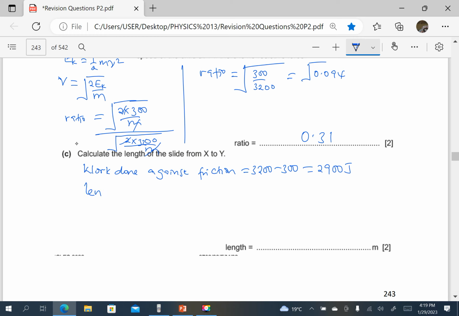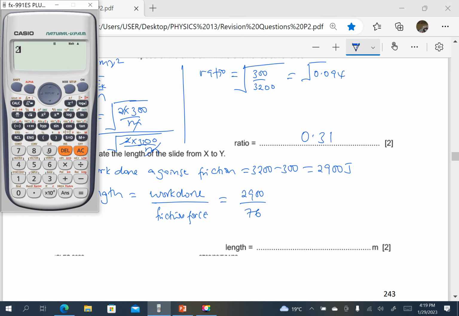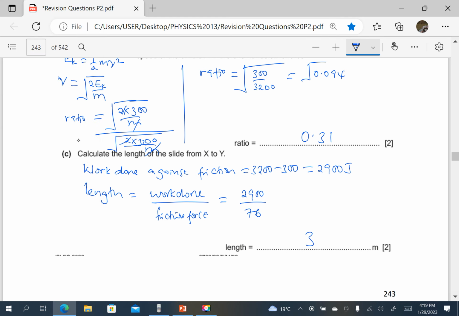So the length is going to be, work done is force times distance. So length, which is distance, is going to be equal to the work done against friction over the friction force. So the work done is 2,900 over the friction force, which is 76 newtons. So 2,900 divided by 76 newtons gives us 38.1, or approximately 38 meters.